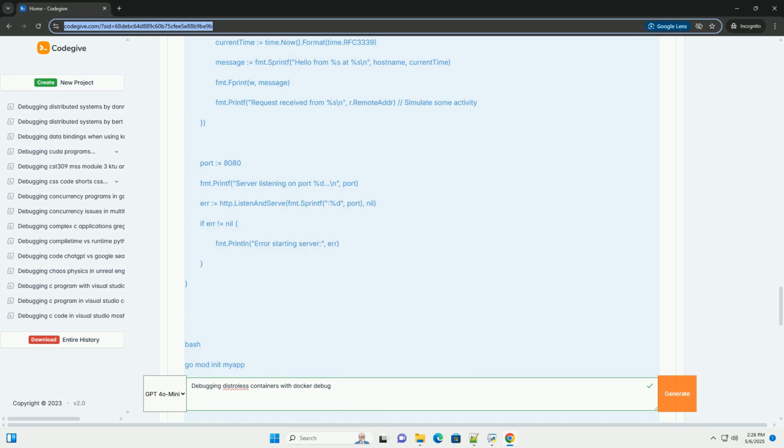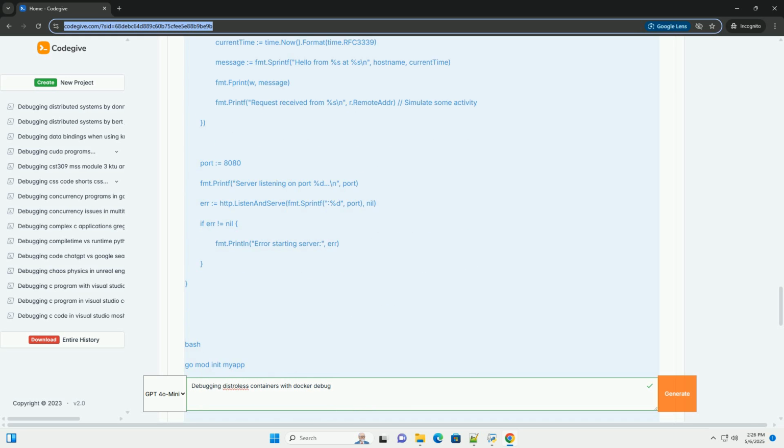8. Conclusion. Debugging Distroless containers can be challenging, but Docker Debug provides a powerful and convenient way to overcome these challenges. By following the steps outlined in this tutorial and adopting best practices, you can effectively debug your Distroless applications and ensure their reliability and performance. Remember to prioritize logging, monitoring, and carefully consider the trade-offs when adding debugging tools to your base images. Good luck debugging.